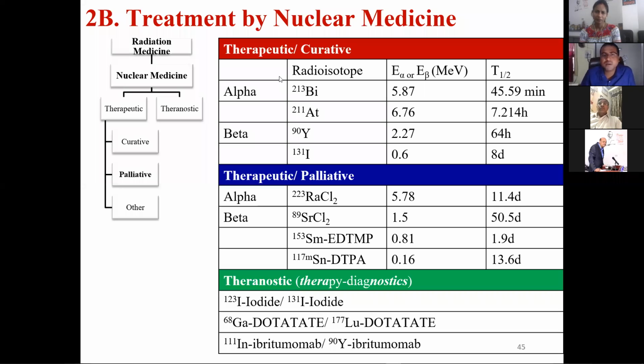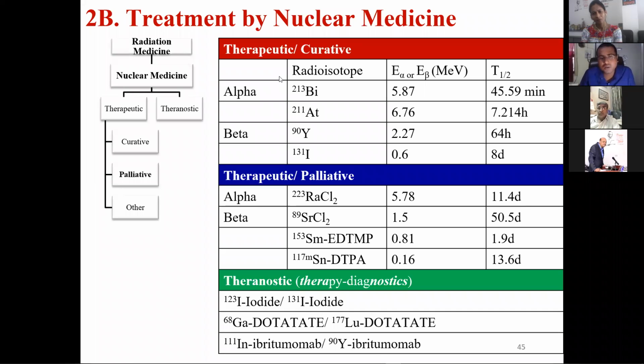For that, various alpha emitters or beta emitters are injected. Various alpha emitters like Bismuth-213, Astatine-211, and Yttrium-90 are used. You can see that the alpha energies or beta energies are quite high, and the half-lives also. They work like I told previously: they break down the structure of the DNA. And the second type is therapeutic or palliative.